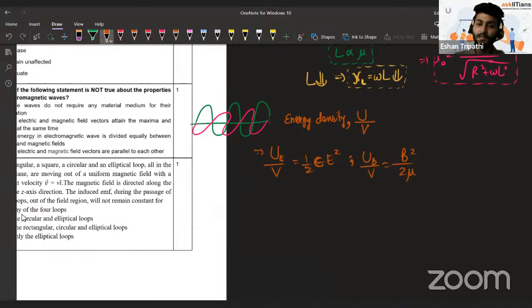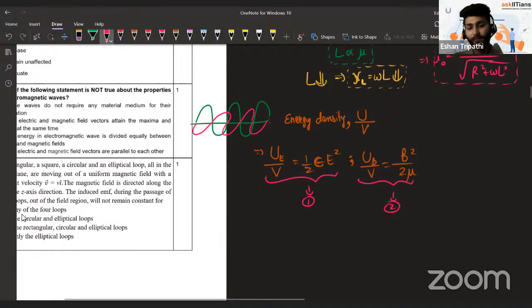Now, if you do the math and you use 2 more formulae, these are the two relations that we have. Remember, this can be a question based on derivation also. They might ask you to prove that energy density of electric field and energy density of magnetic field are equal. How are we going to do this? We will write these 2 equations, let's call them 1 and 2, and 2 more equations we will use.